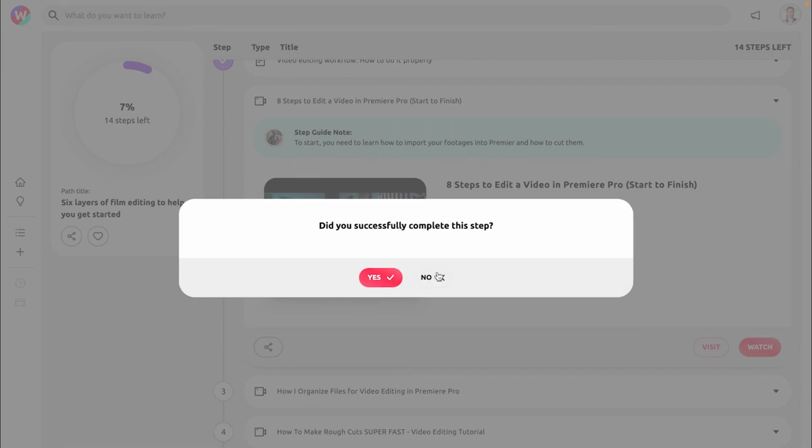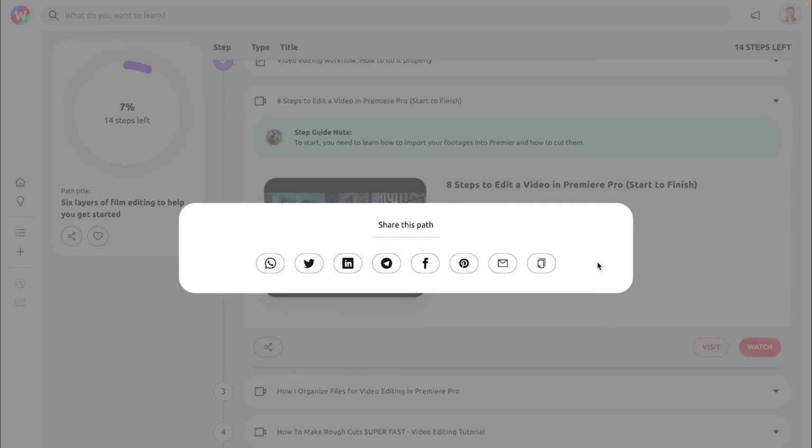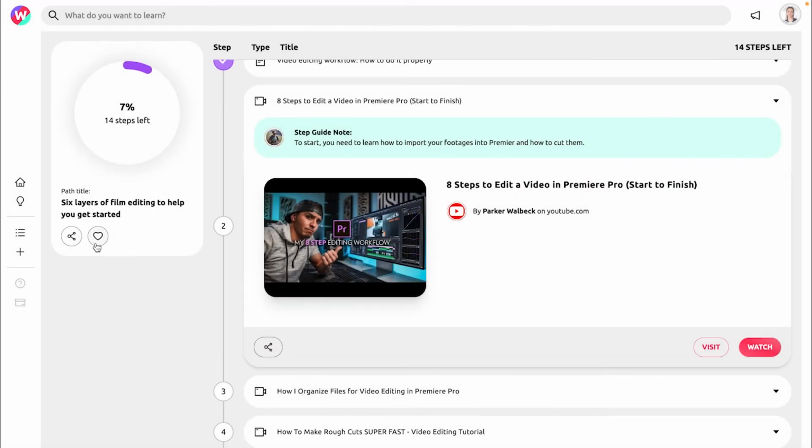By clicking on the share button, you can share the path with your friends. And if you like the path, click on the heart button to rate it. Also, the started paths are available on my learning page.